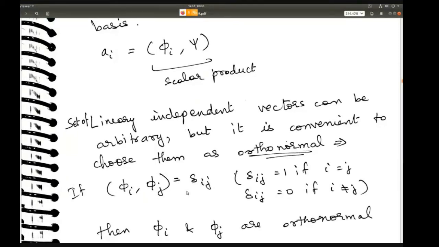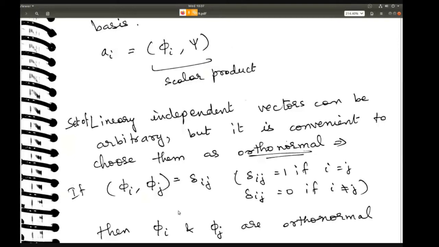Delta ij, in terms of vectors and matrices, means the value of delta ij is 1 if i is equal to j, and the value of delta ij is 0 if i is not equal to j.